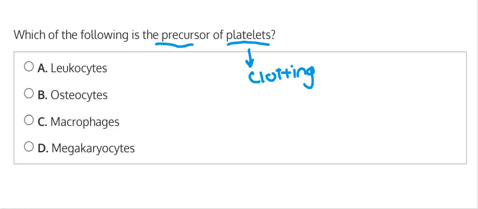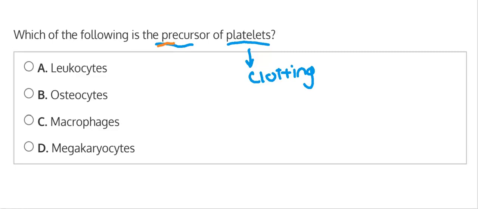And the precursor, you might note the prefix pre, so beginning. So when you have your cells, they start off as a basic type of cell, and then it's derived into different types of cells as it further transitions. So precursor would have to do with an earlier stage of a cell, and we want to know which type of cell that is before it becomes a platelet. So what would be the name of this precursor, or this cell before we get to the platelet cell?